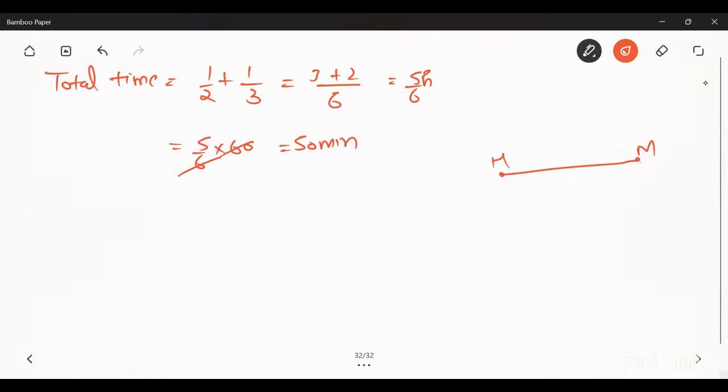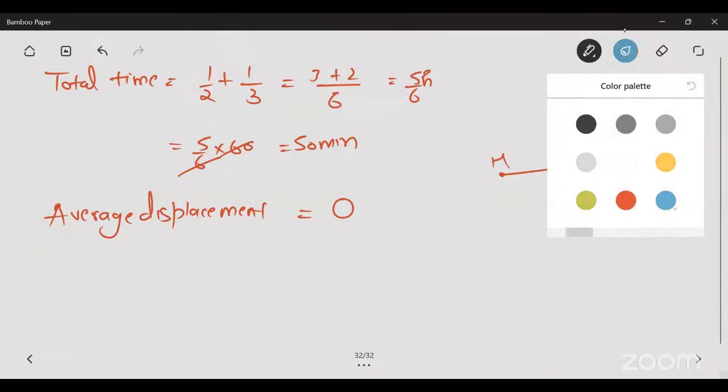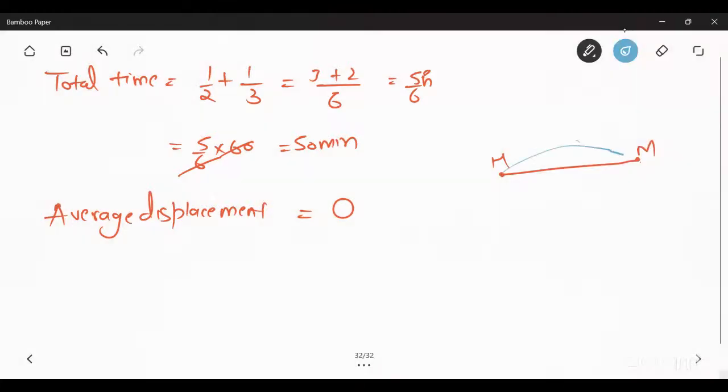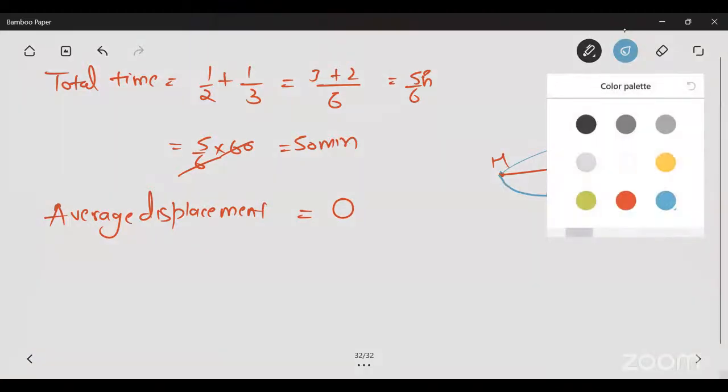So in the 50 minutes, the displacement will be 0. Why? Because in that case, the final point and initial point are the same. He goes from home to market, and after seeing the market is closed, he instantly returns to his initial point. So the total displacement will be 0.